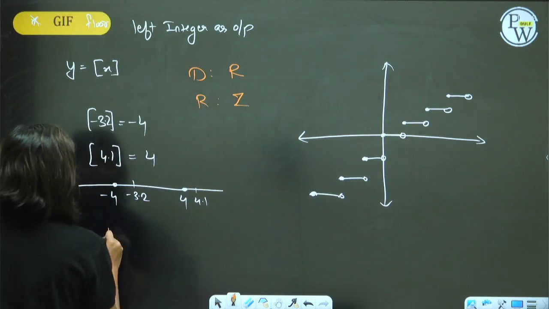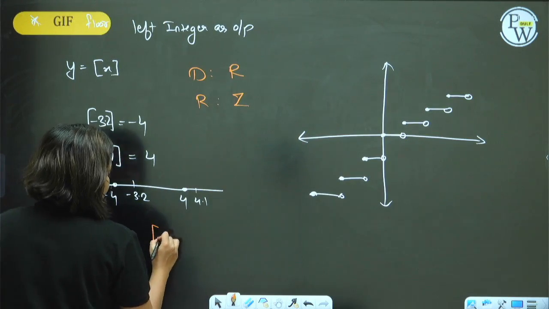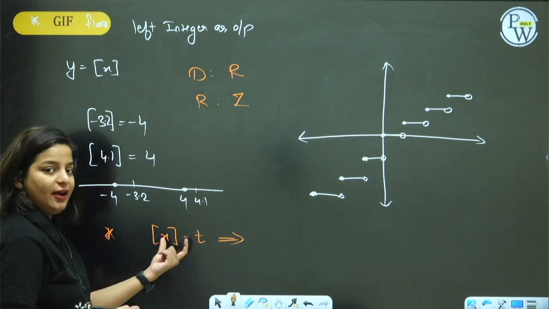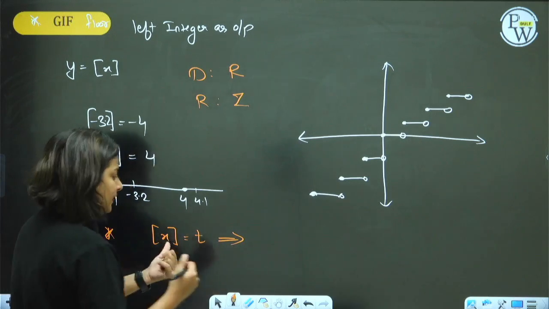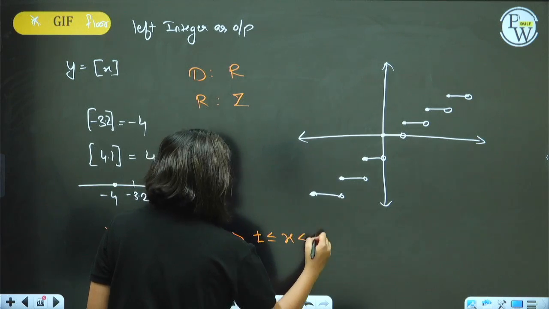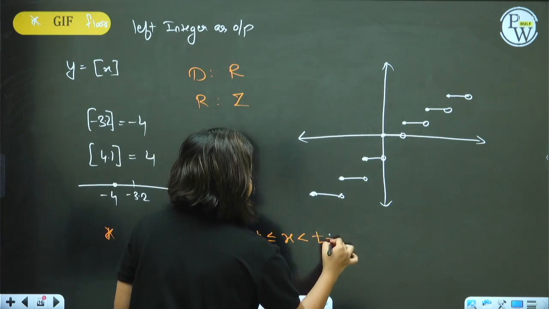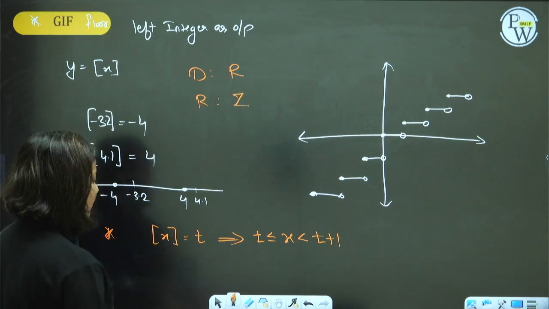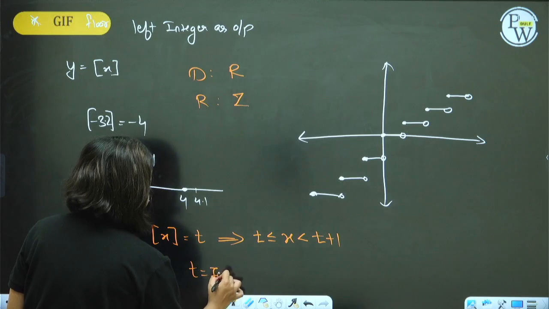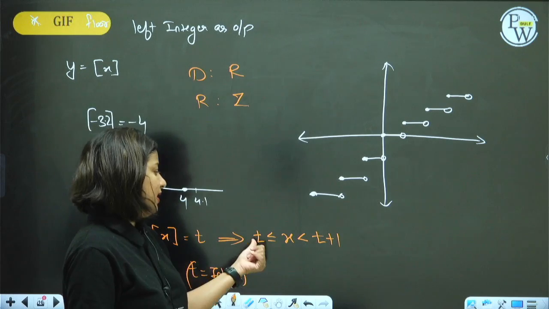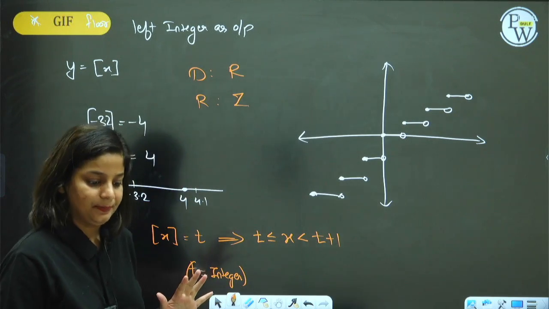Another property of this is whenever you have GIF value equal to t, this will imply, suppose GIF of x is a particular value t, where will x lie? x will be greater than or equal to t and less than t plus 1. Suppose GIF value is t, what is t? t is an integer. t is the output. So x will be lying between t and t plus 1.